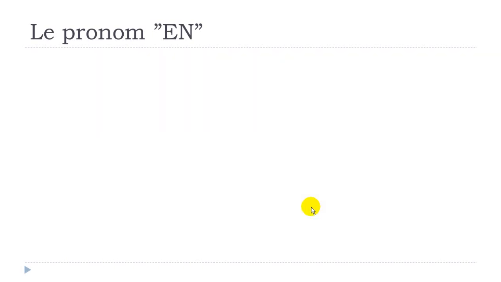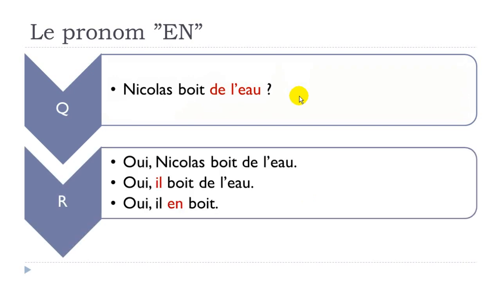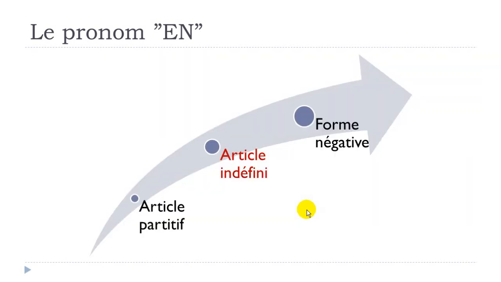Let's see now if you've got de l'eau. Nicolas boit de l'eau. Oui, Nicolas boit de l'eau. Second option, you don't want to repeat Nicolas: oui, il boit de l'eau. Third option, oui, il en boit. Same rule, en goes before the verb. Boire, the infinitive form, is to drink. De l'eau, some water. D'accord? Okay, let's continue now.